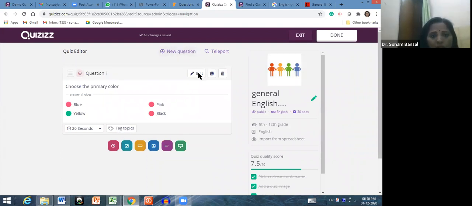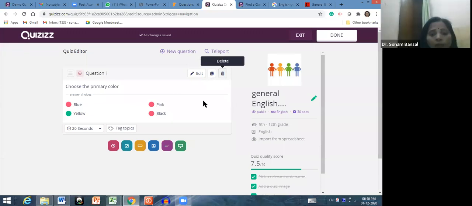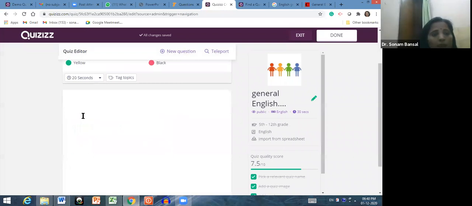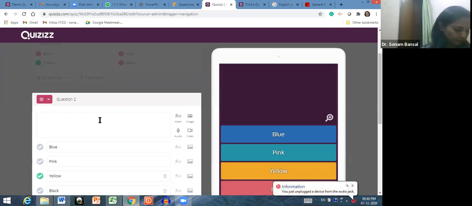If you want to edit this question, then you have to click here on edit. If you want to duplicate these questions, then you have to click here and duplicate the question. And if you want to delete this question, then you can delete this question, right? So I am copying this particular question. And I want to change the question now. Yes. Let me add another question.